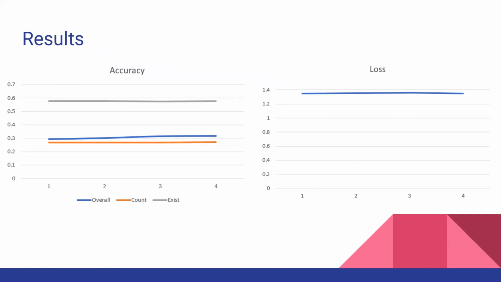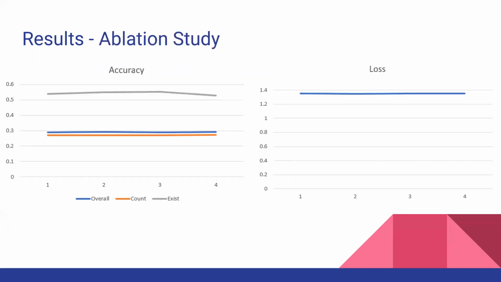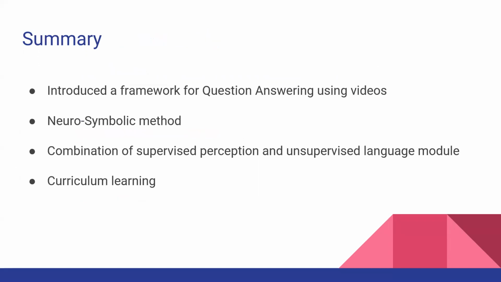Looking at the results, we see that the accuracy is about 57% for exist type questions, but low overall. We check the utility of the LSTM layers using an ablation study where we answer questions based on a single frame. We see there is some improvement in performance for exist type questions, but no significant impact overall. Hence, we conclude that the simple LSTM layers fail to capture the complexity of information from the video.